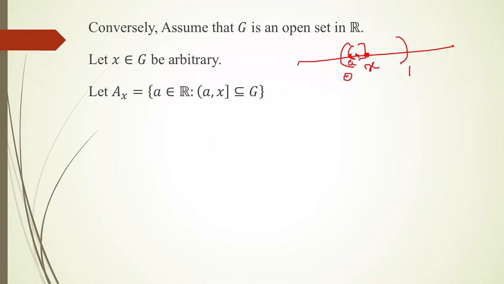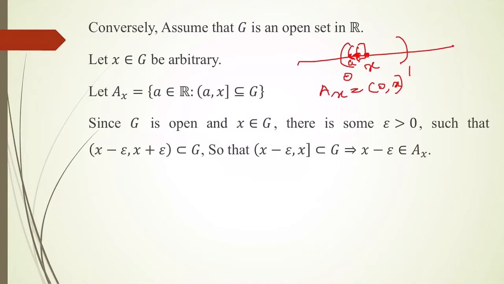If I take a here, then also we have (a, x] contained in G, so this point will also be in Ax. So here in this example, capital Ax will be the open interval (0, x), because every element of this collection will satisfy this property. So capital Ax is nothing but the open interval (0, x).